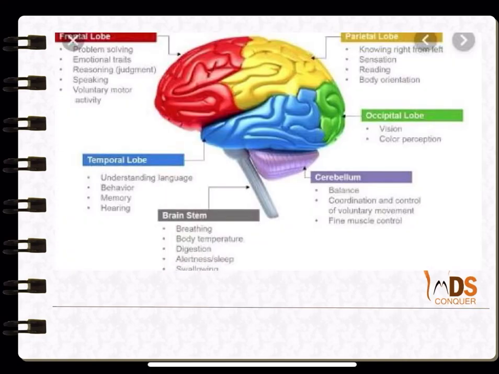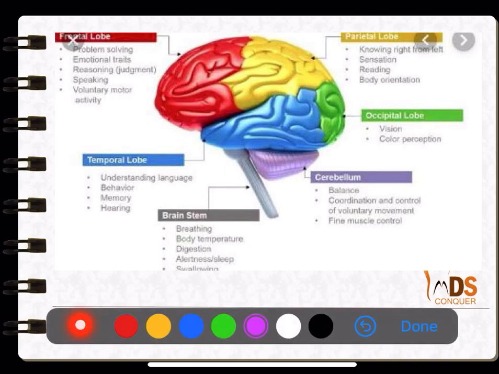So, quite important, the physiology is the functions of the respective parts of the brain. Okay, so these are the lobes with the respective functions. Occipital lobe for vision, parietal lobe for sensation, for reading and the orientation of the body. Temporal lobe is understanding the language, behavior, memory and hearing. Frontal lobe is for problem solving, emotions and reasoning, speaking and all that.